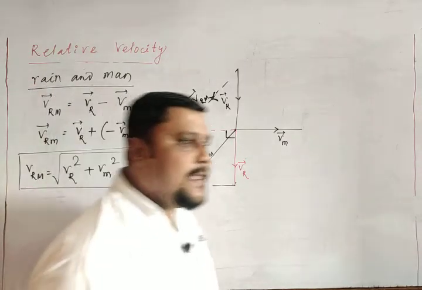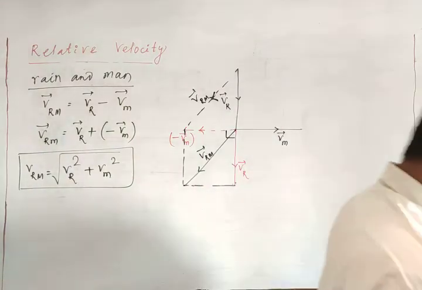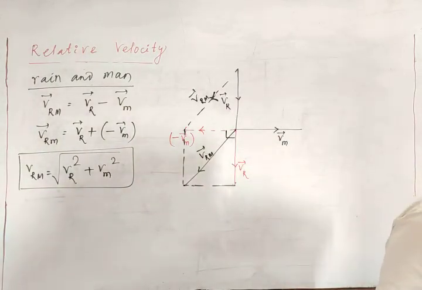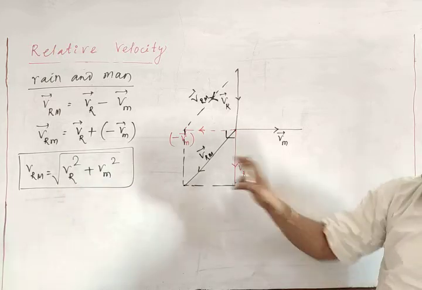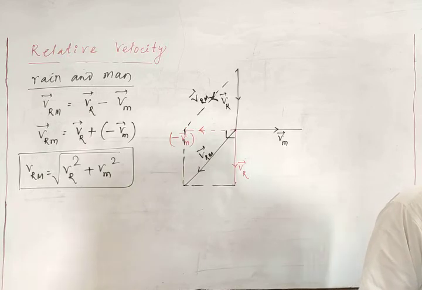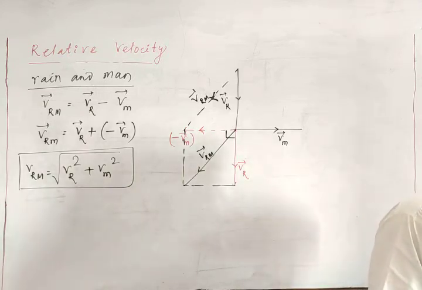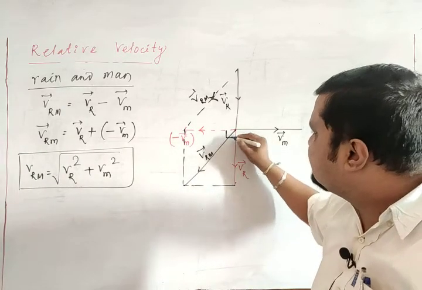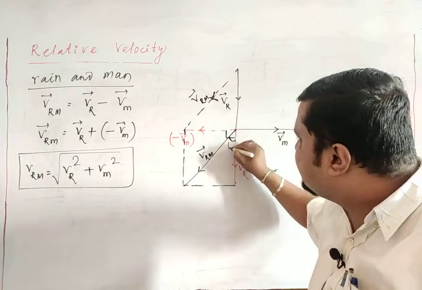Clear? If this relative velocity of rain with respect to man makes an angle theta with the vertical, let us consider this is angle theta.